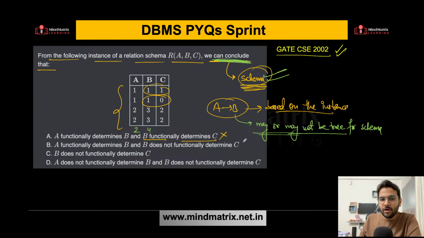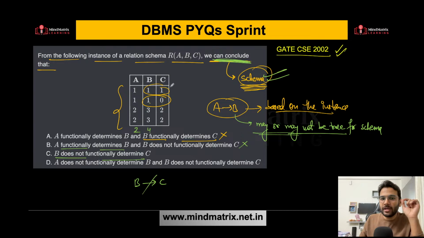So option B. This is also incorrect because we cannot say it may or may not be true for the schema, right? I hope you are getting it. What about option C? B does not functionally determine C. Now clearly it is saying B does not functionally determine C. Let's see. Yes, it is not determining C uniquely, right? 1 1 1 0. So this is for sure. Can I definitely conclude that B does not functionally determine C?